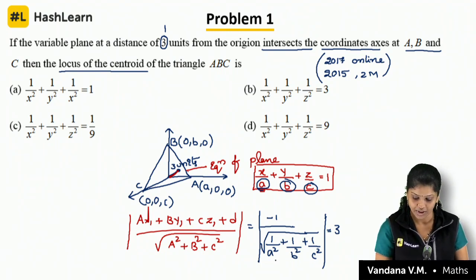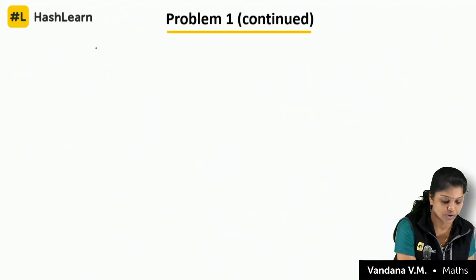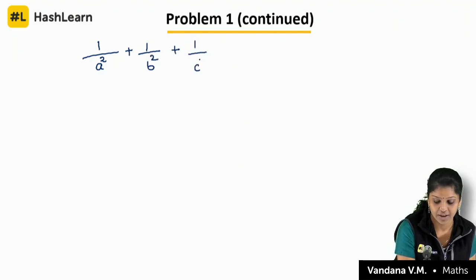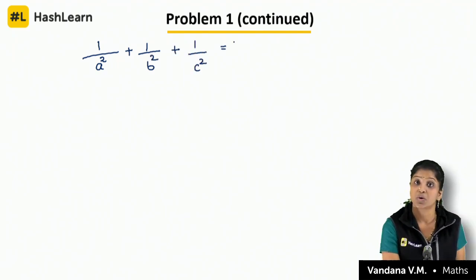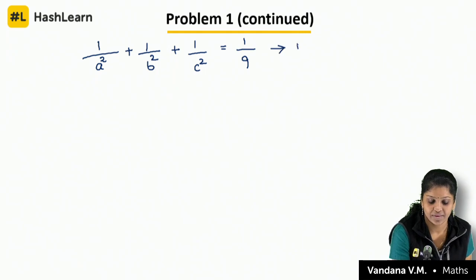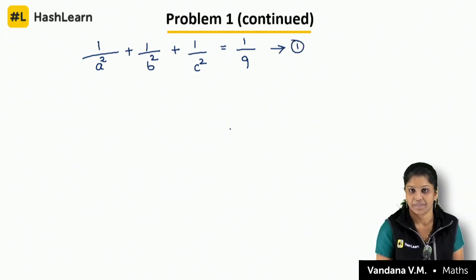Now if you are simplifying this, what will you get? If you take it to the numerator and square it on both sides, I will get the equation as 1 by A square plus 1 by B square plus 1 by C square is equal to, because the root was there, squaring on both sides, 1 by 9. This is the basic information, isn't it?